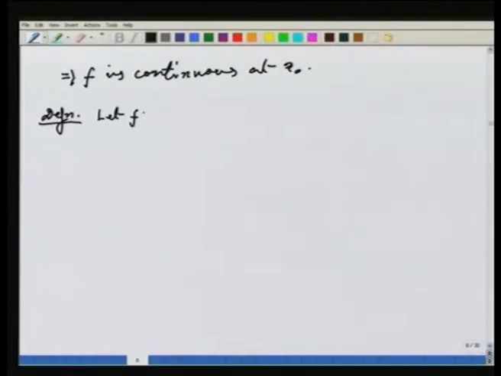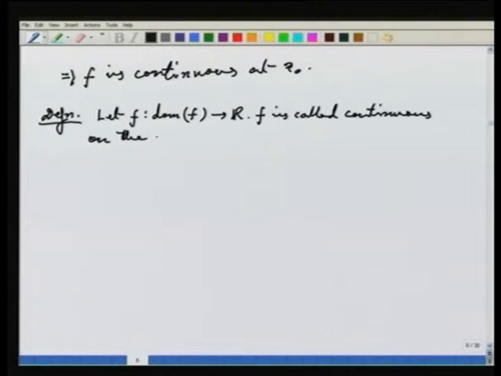Let f be a function from domain of f to R. f is called continuous on the set domain of f, which is certainly a subset of the real line, if f is continuous at each and every point of the set domain of f.